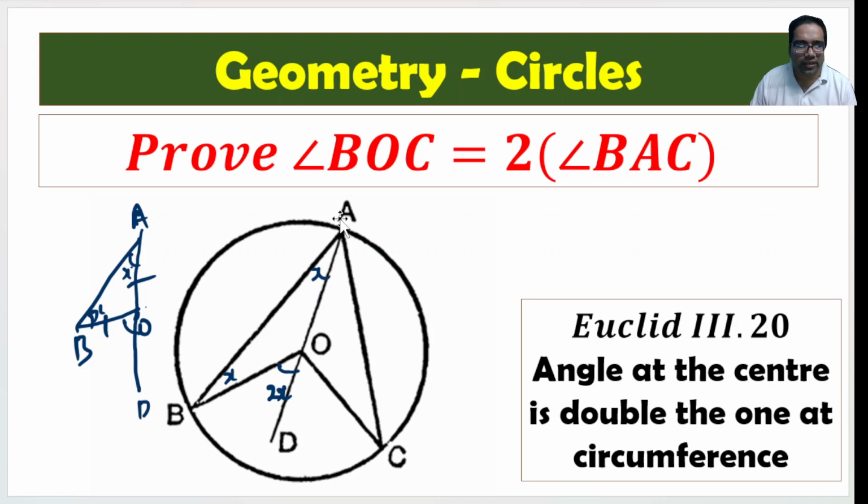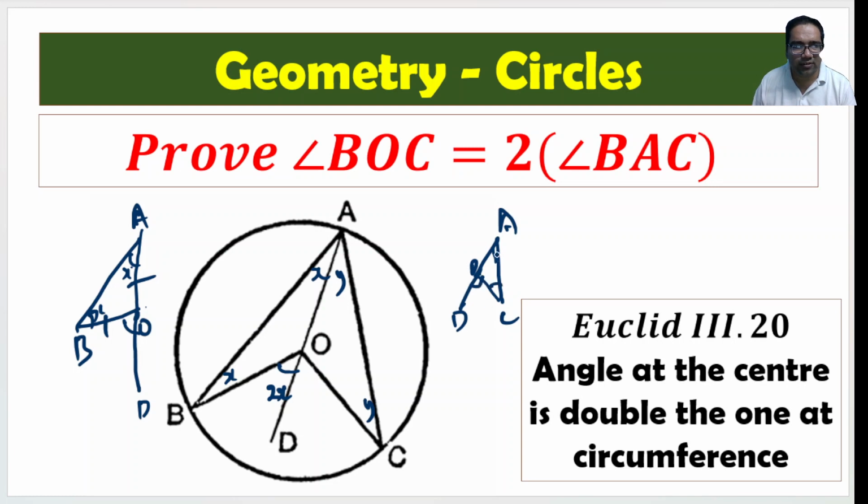Similarly, in this triangle OAC, OA and OC are radii. What does that mean? This angle OAC is equal to OCA because these are angles opposite equal sides. So let us assume this becomes y, and this is also y. And again this angle DOC is an exterior opposite angle.